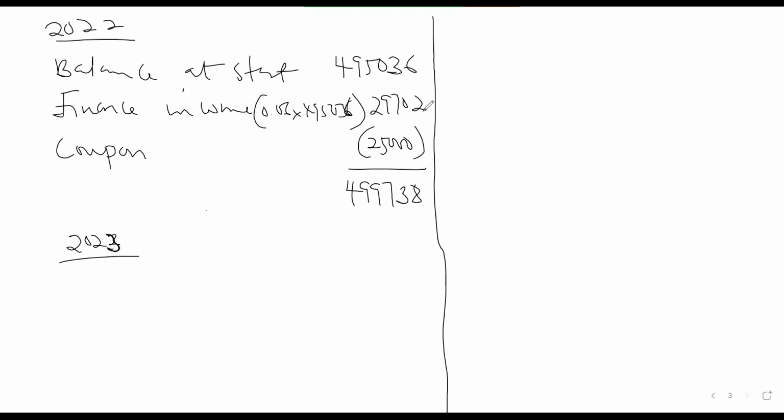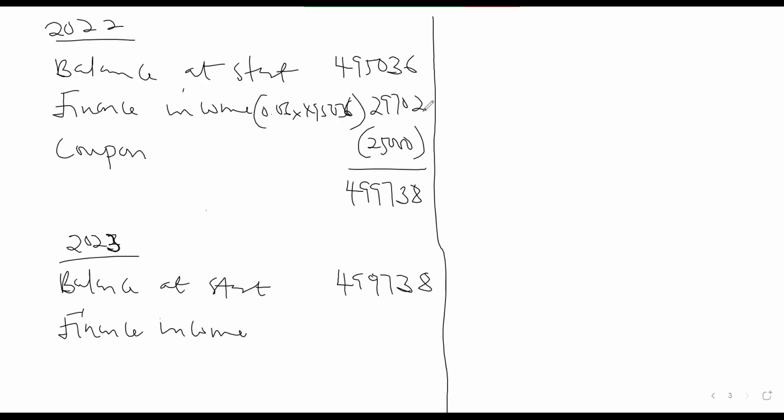So let's have the balance at start, which will be 499,738. The finance income will be what? 29,984. And the coupon will still be 25,000.